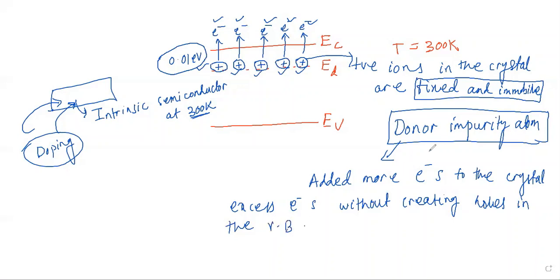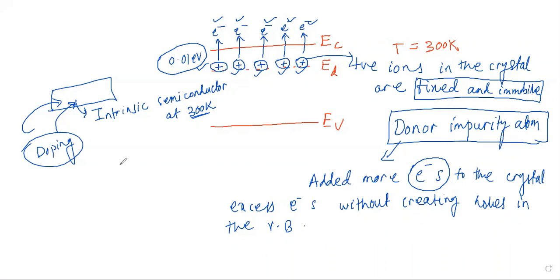So this is what we did. By adding more donor impurity atoms, you increased the concentration of electrons, or the number of electrons, in the conduction band, without creating holes in the valence band, right?